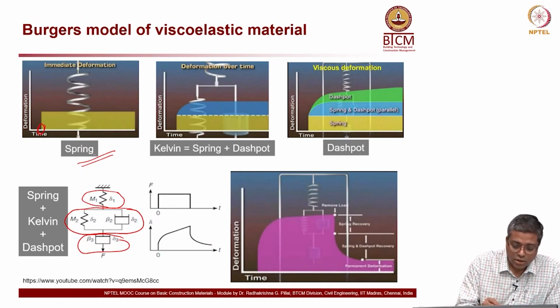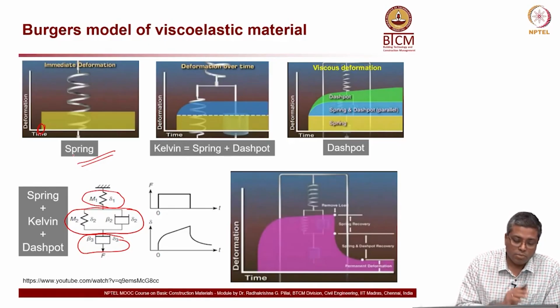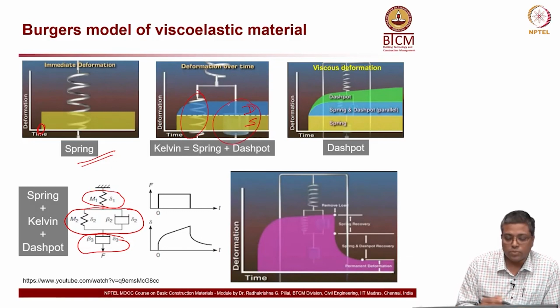Now, the first one on the top left is the deformation due to the spring model or immediate deformation. Second one is the Kelvin model, which has spring and dashpot. The blue region is because of the viscous flow. Okay. So, you can see in the background of this curve, you have a spring shown and also a dashpot shown. Okay.